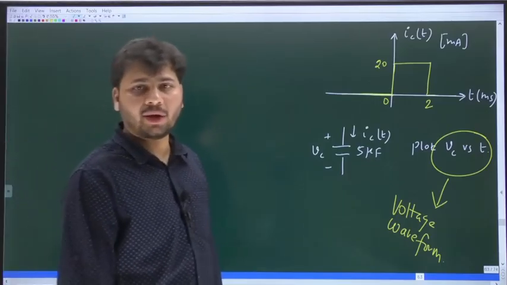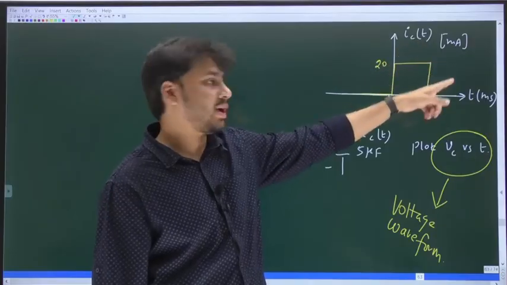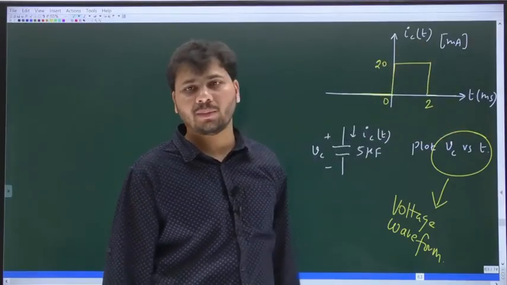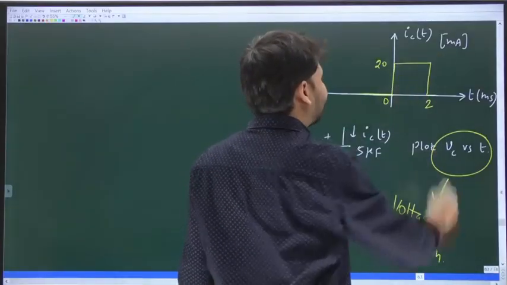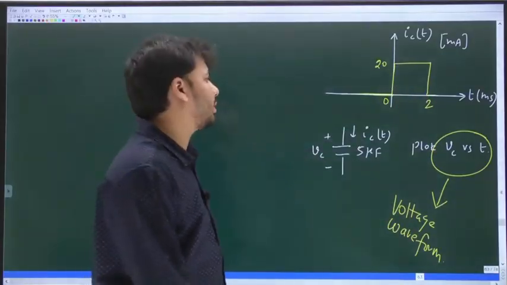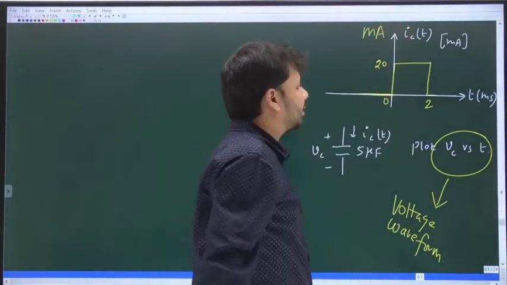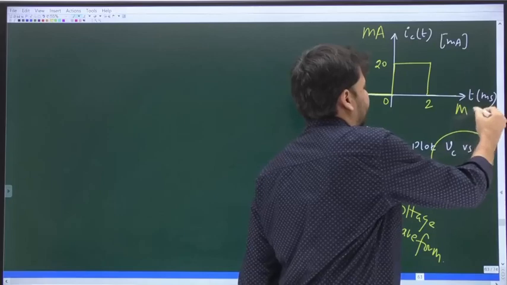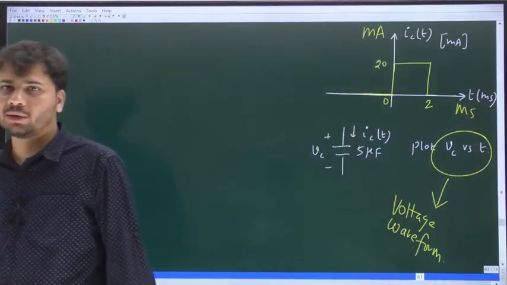Please keep in mind that the current is in milliamps, and the time is in milliseconds. Here IC is in the units of milliamps. Let me write it here: milliamps. And time is in milliseconds. Please keep that in mind.